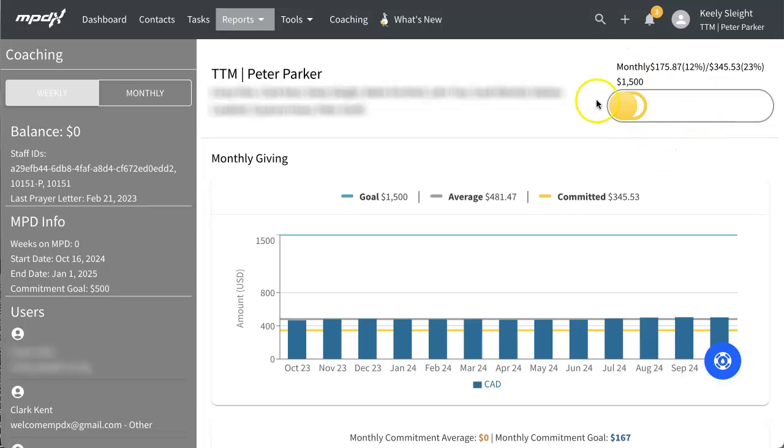At the top of the coaching report is a graph showing the monthly goal. This is a visual of the amount of monthly, ongoing financial giving a staff needs in their staff account to cover their ministry expenses, and where the staff is in relation to the set goal.